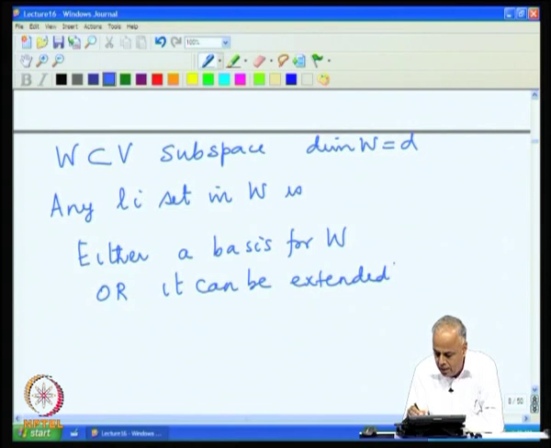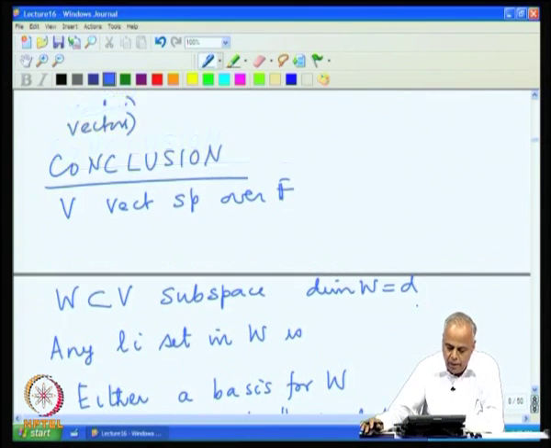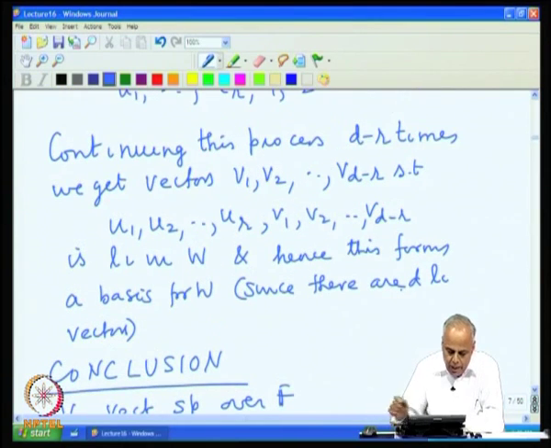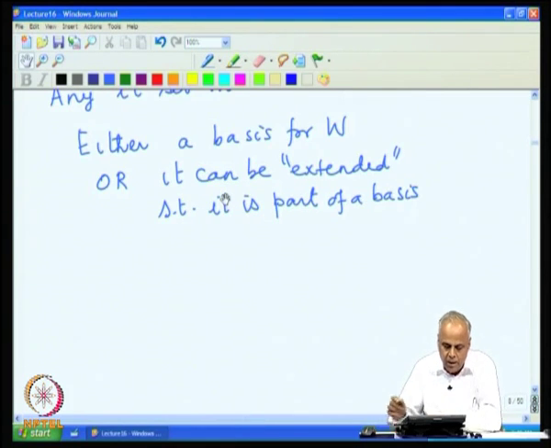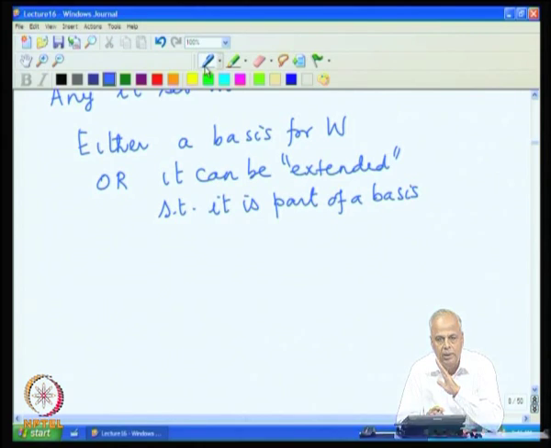When we say extended, we mean we could append more vectors to it such that it is part of a basis. It is already a full basis, or it is made a part of a basis. The whole thing is a basis and the U vectors are part of it. So, either the set is a basis, or it can be extended to be a part of a basis. Every linearly independent set can be slowly strengthened to become a basis.